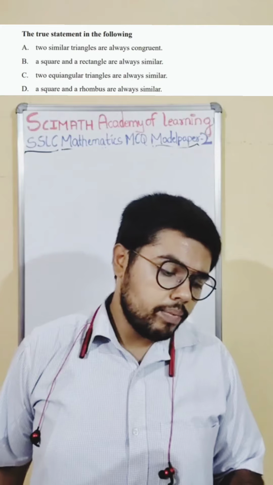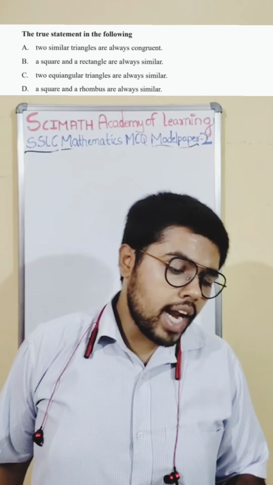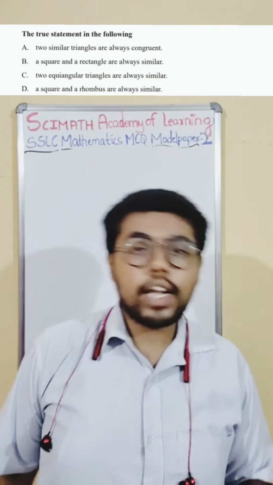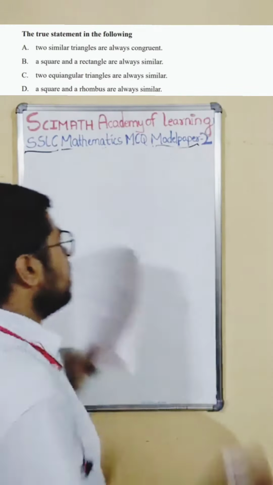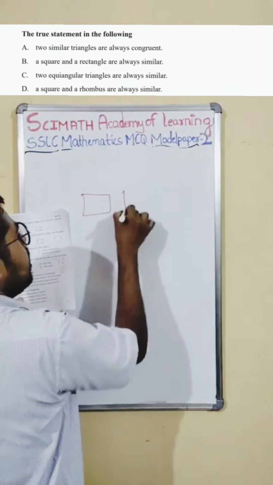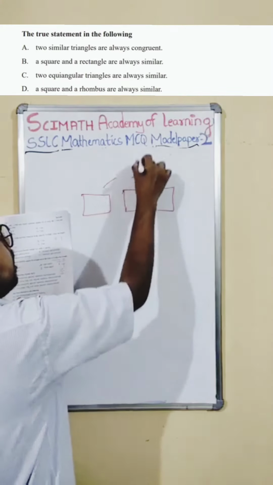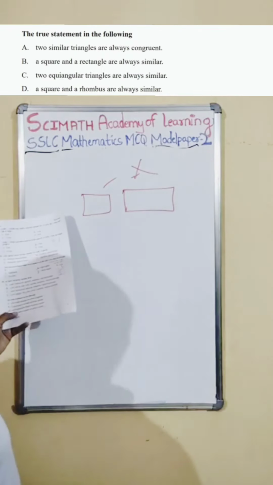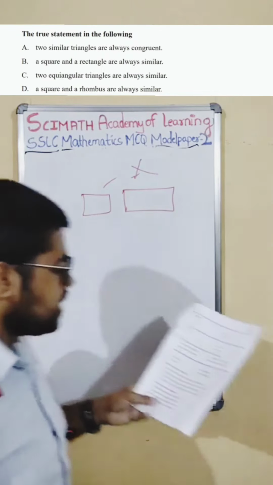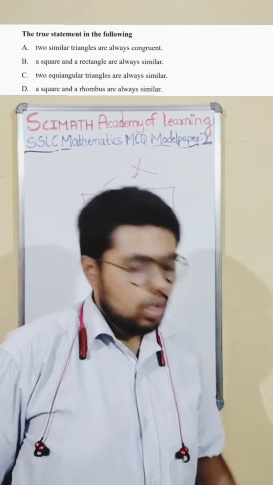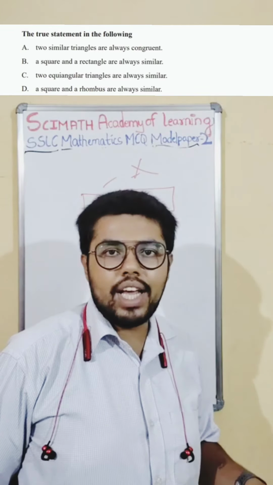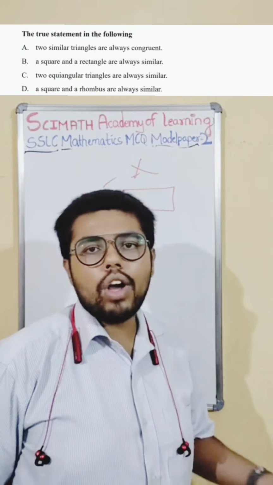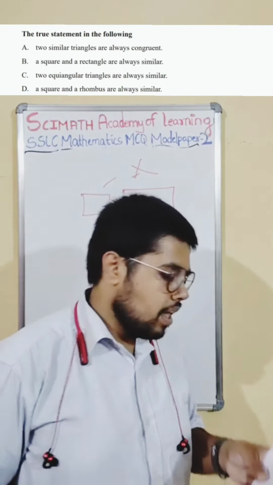Next question. A square and a rectangle are similar. Can a square and a rectangle be similar? No, how can it be similar? A square is like this, a rectangle is like this. How can these both be similar? Can't be. Next question. Two equilateral triangles are always similar. Two equilateral triangles can be similar, can be congruent and similar are the same. Okay. Next.